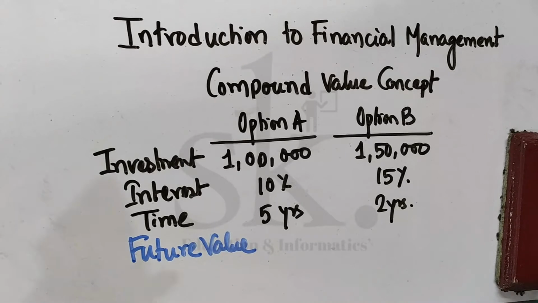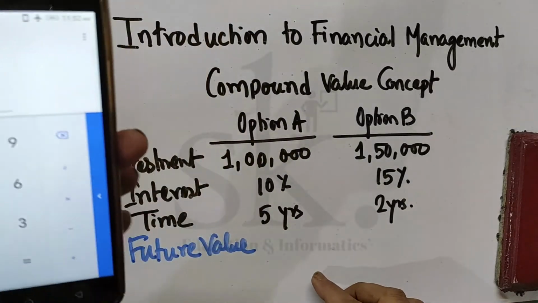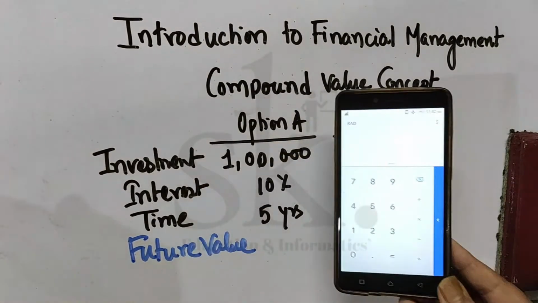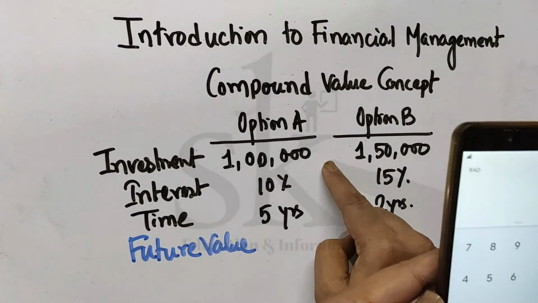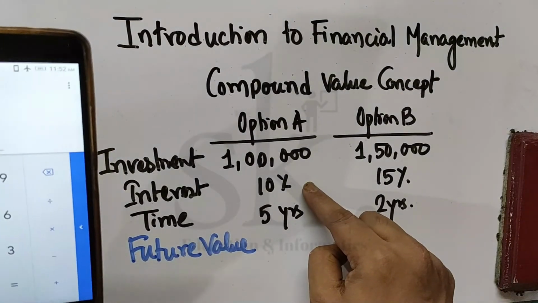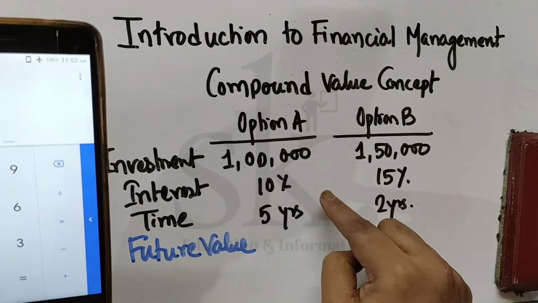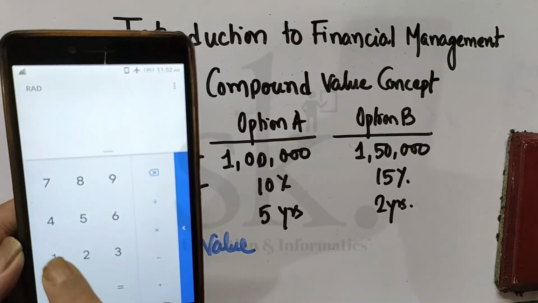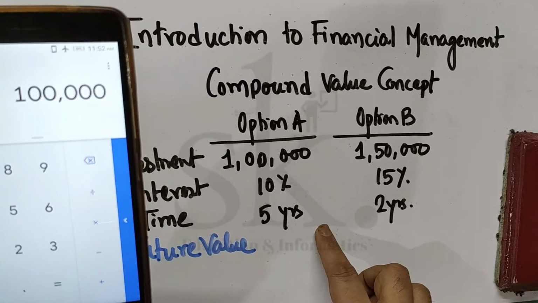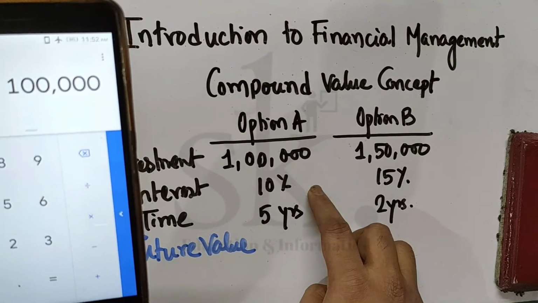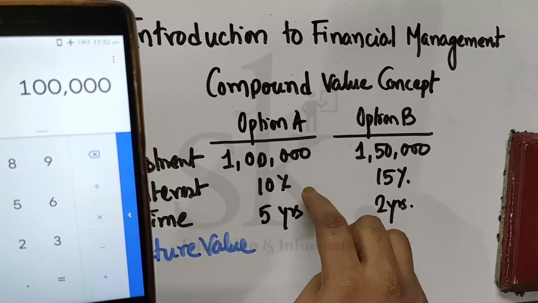So again, if I need to calculate, you could use the other formula, but I will always prefer to use a calculator. So let's talk about option A. 1 lakh invested at 10% for 5 years. If you remember the formula, PV bracket 1 plus I, the interest.